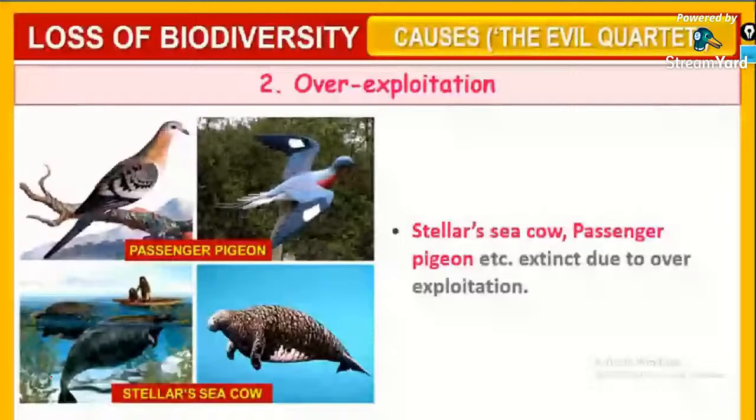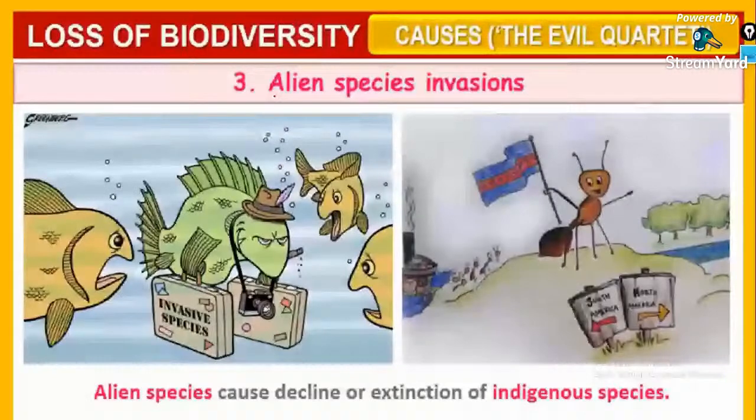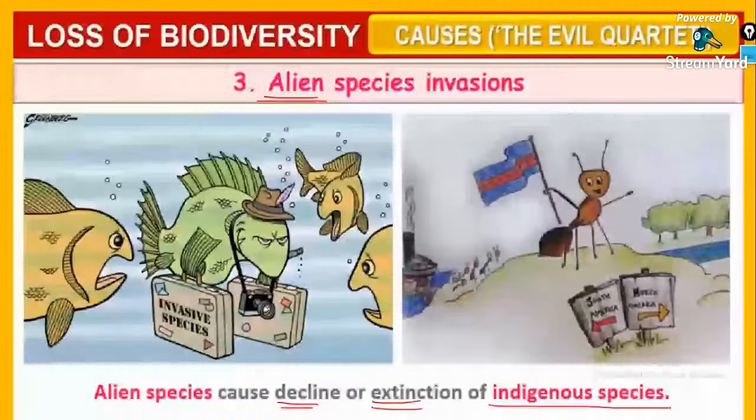Third one is the alien species invasion. So alien species cause a decline or extinction of the indigenous species. What do you mean by indigenous species? Means our own species or native species.